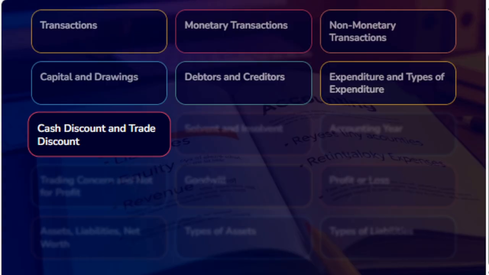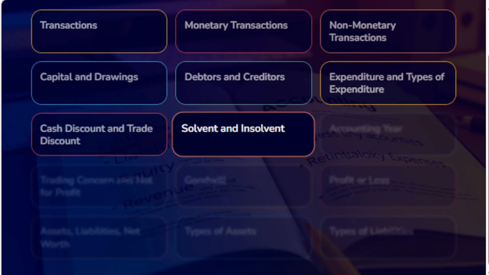Whereas trade discount is an allowance given on the catalog price or list price of the goods. This discount is allowed at the time of purchase or sales of goods. Value of goods or purchase is recorded at the net value payable after deducting the trade discount allowed. If goods of rupees 1000 are sold at 5% trade discount, the value of goods that will be recorded will be 950 by both the purchaser and the seller, not 1000. Hence, the trade discount does not appear in the books of accounts separately.